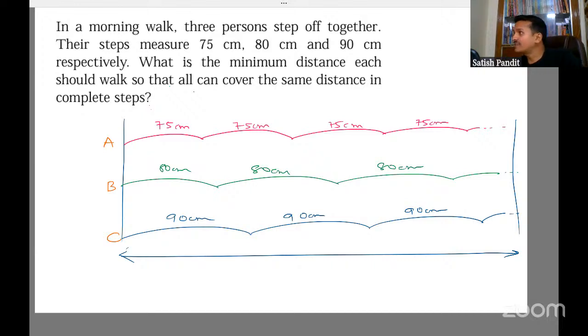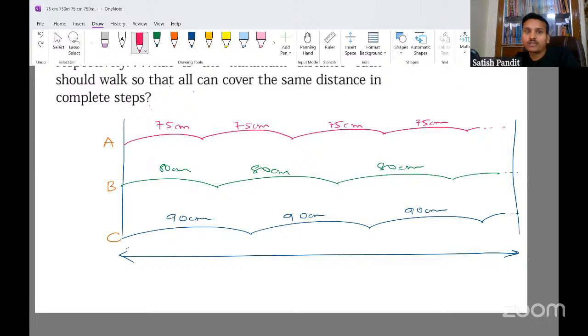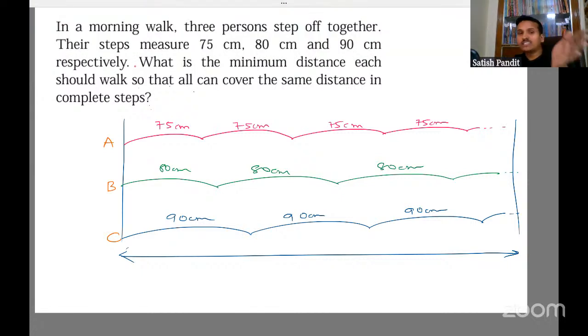So how can we find that? We can find that by finding the least common multiple. How do you know it is a case of the least common multiple? Because it is repeating, right? The steps are repeating. Since it's a case of repetition, we find the LCM. Another way is, see, the first step is 75, the next step is also 75. It's like taking multiples. If you take up to here, it is actually 75.